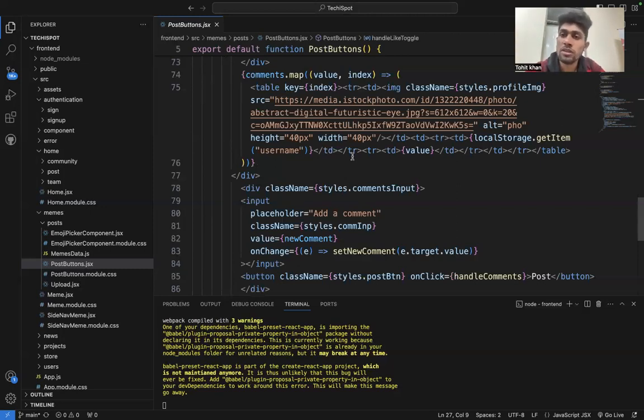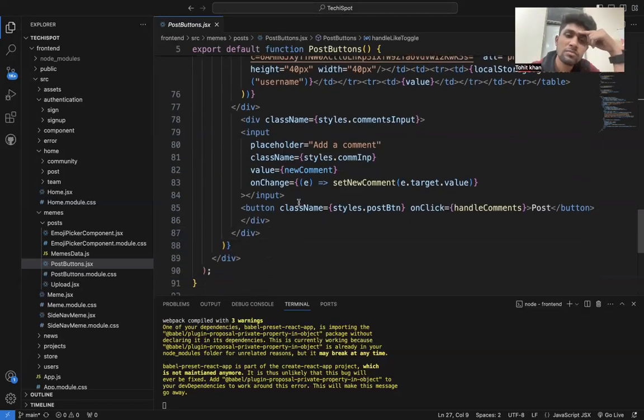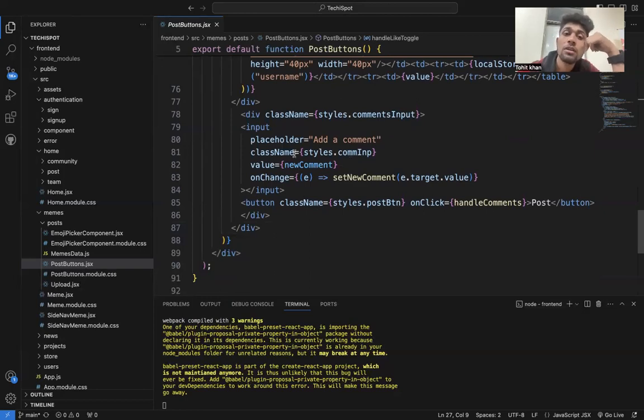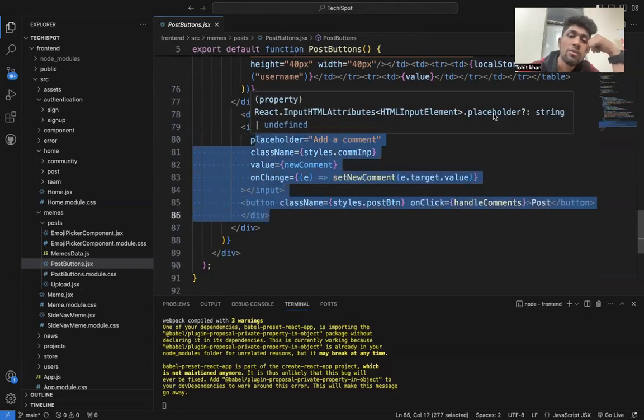Then all its data will be cleared. Then the backend comes, so these things will not be used. And the comment section I will also explain.